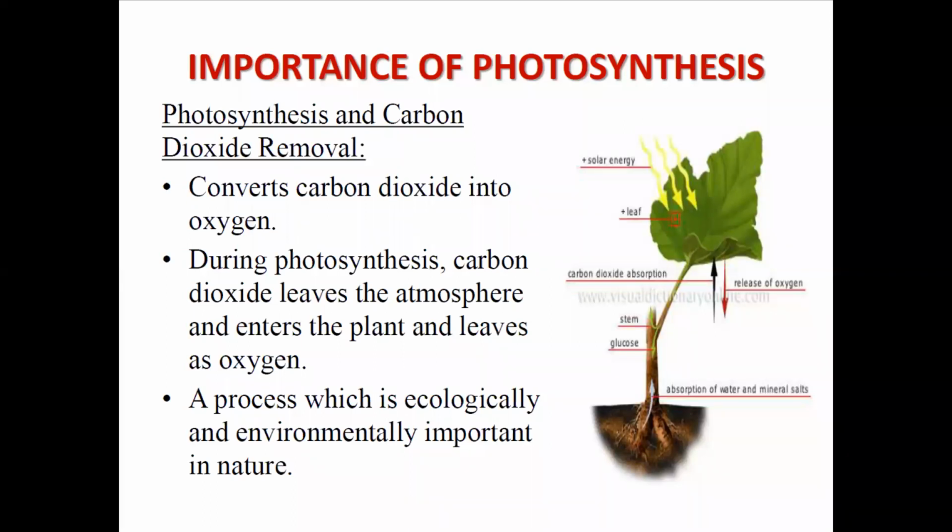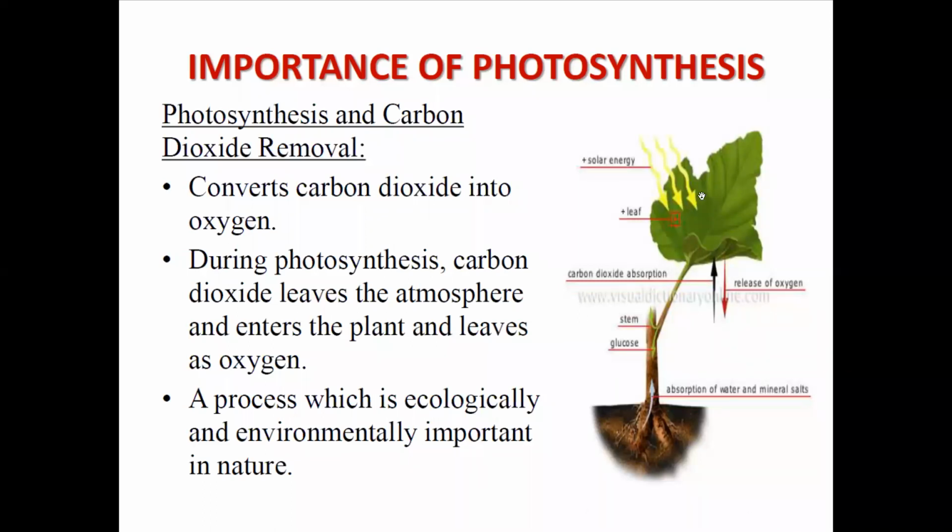Okay. Now, carbon dioxide is converted to oxygen, and during photosynthesis, carbon dioxide leaves the atmosphere and enters the plant and leaves as oxygen. Okay, that means carbon dioxide is being consumed by the plant and oxygen is being released from it. Okay, a process which is ecologically and environmentally important. So this process is also ecologically and environmentally